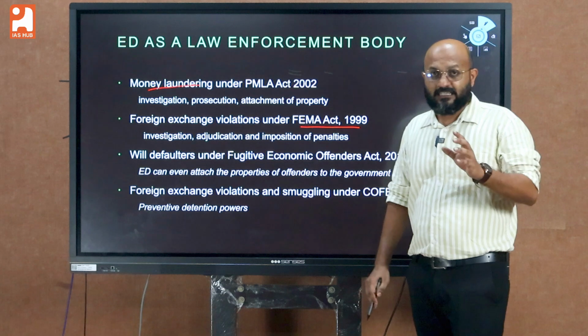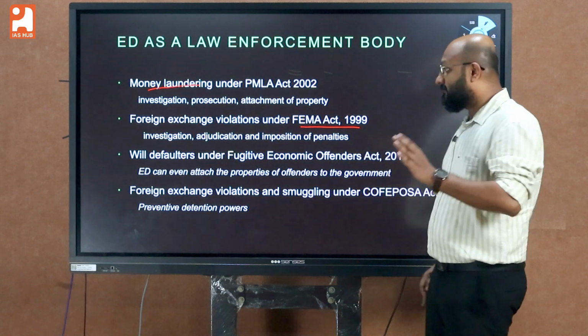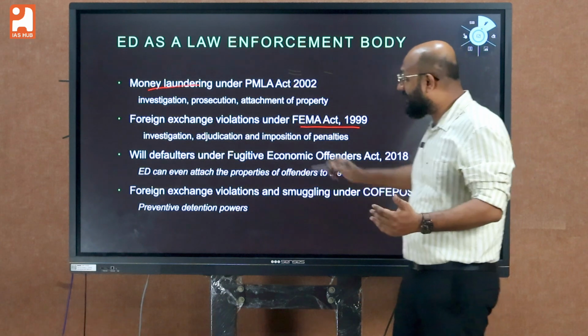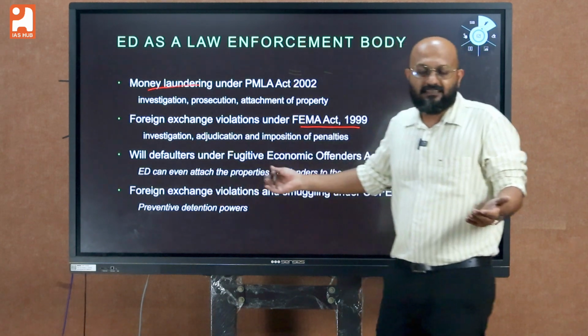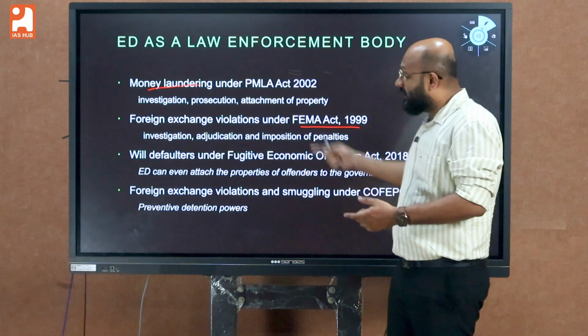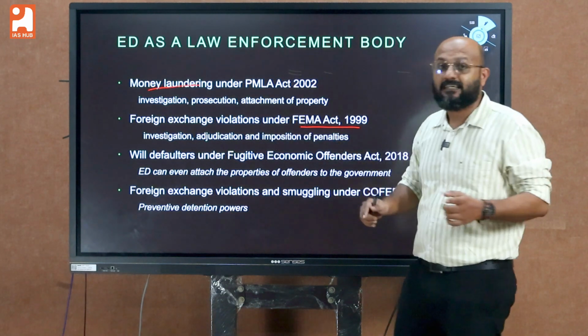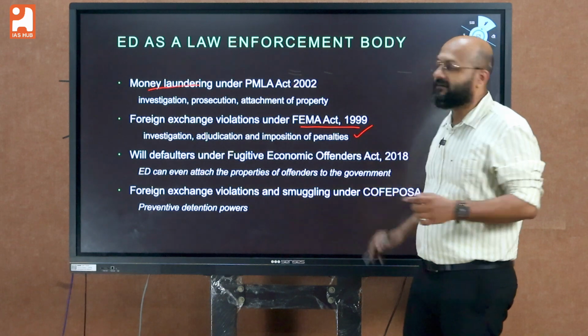The second important act which you should remember associated with ED is the FEMA Act of 1999, Foreign Exchange Management Act. As per this act, ED is empowered to check foreign exchange violations. And this act empowers ED to conduct investigation, adjudication, and even imposition of penalties.